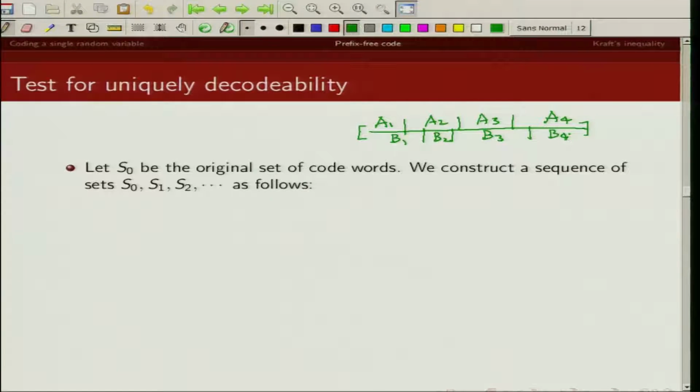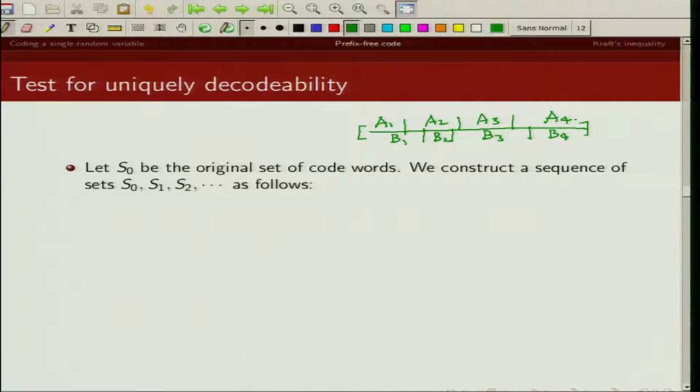This is an example where a set of code words can be partitioned in 2 different ways. One is A1, A2, A3, A4, another is B1, B2, B3, B4. So this is a case of the code not being uniquely decodable.